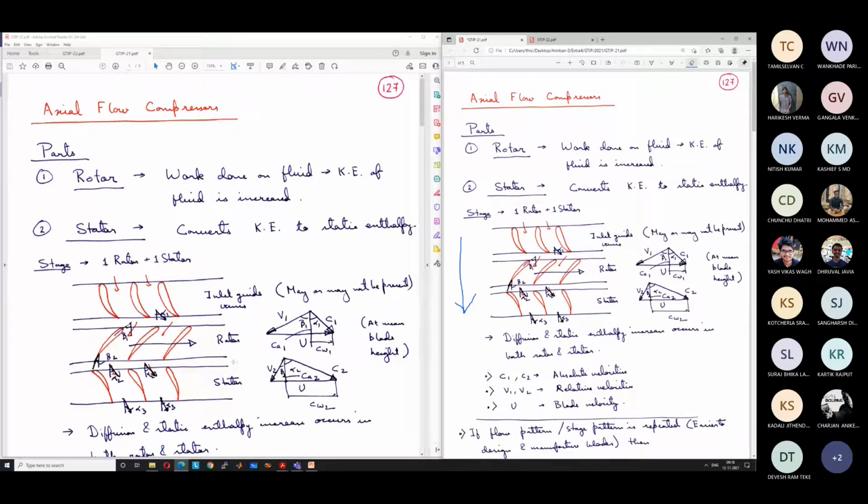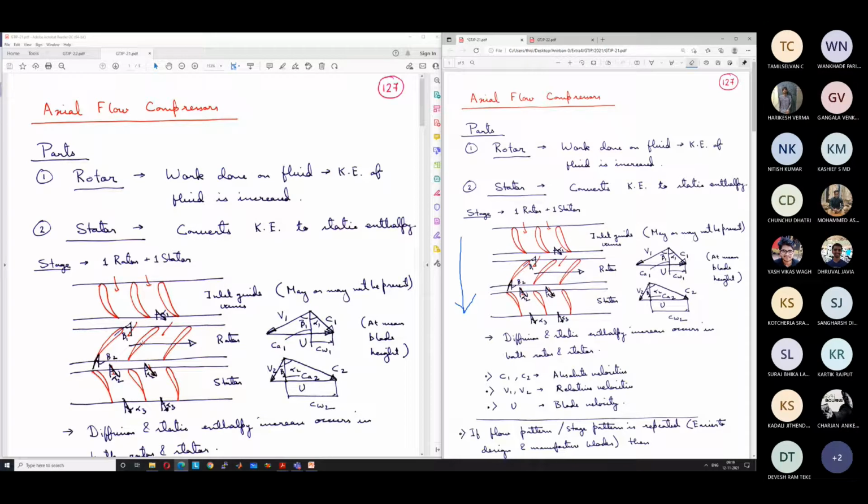What is the diffusion process? Diffusion is like flow through a diffuser. If you increase the cross-sectional area, the pressure increases at the cost of velocity. So for the rotor, you can see that the relative velocity decreases, so the rotors also act like diffusers. From the point of view of the rotor, if you are sitting on the rotor, you will see that the velocity is decreasing. It means that the pressure is increasing, and the static temperature is increasing. So the rotors also act like diffusers.